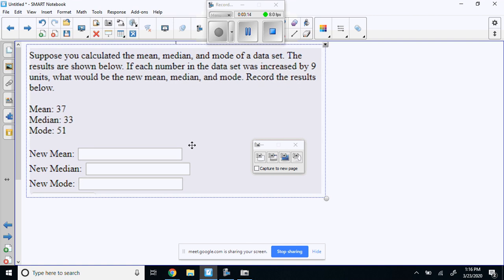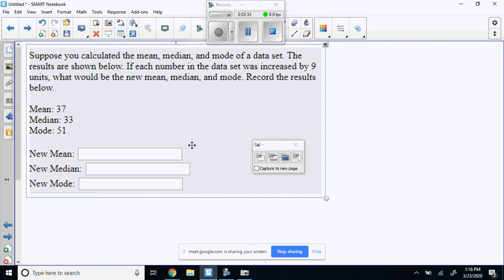Suppose you calculate the mean, median, mode for any data set. The results are shown below. If each number in the data set was increased by 9 units, what would be the new mean, median, and mode?